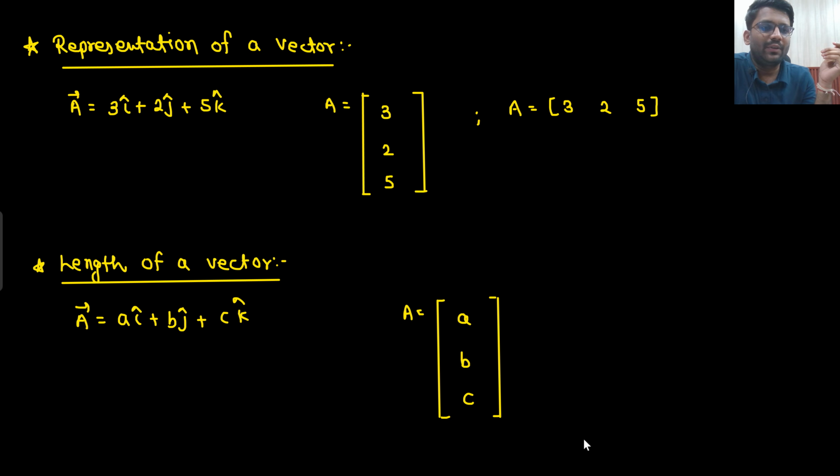So we are continuing our lecture on linear algebra. How did we start our chapter? First we studied the basics of matrices and determinants. Then we studied rank. Then we studied systems of linear equations. And now we are going to study vectors.